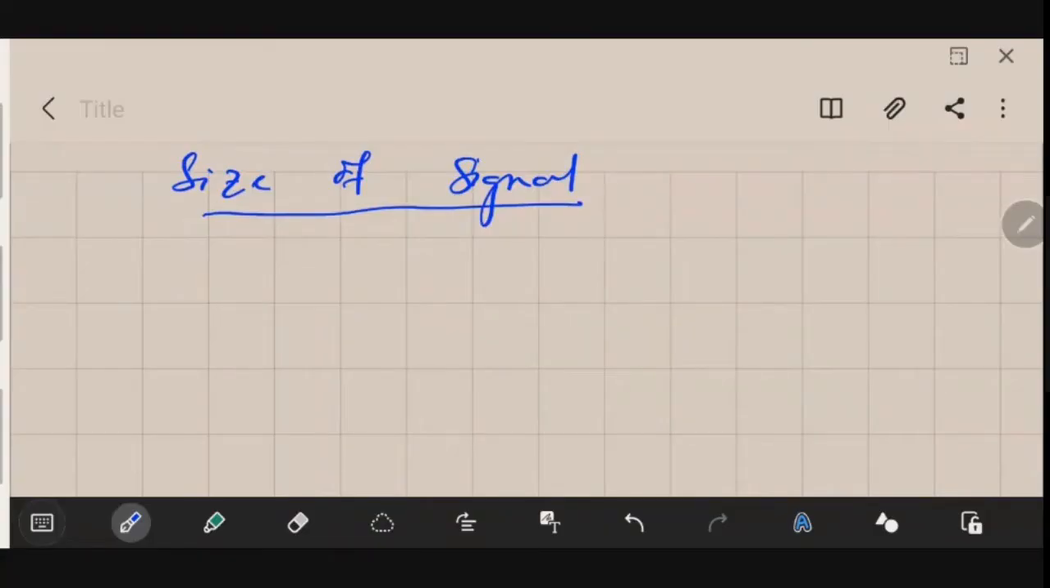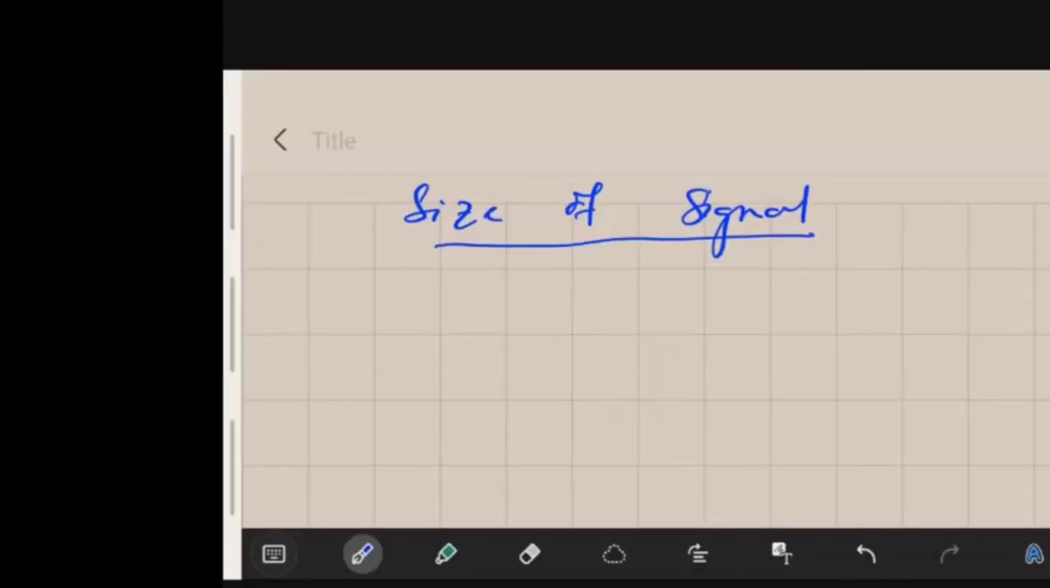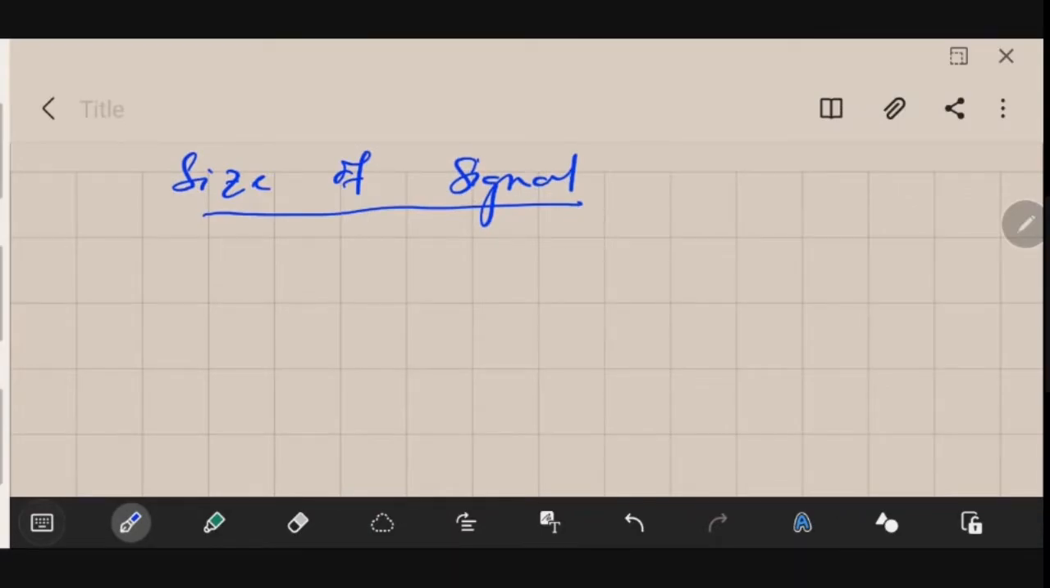So let us begin. Today we will be discussing the size of the signal. A signal is a quantity that you cannot actually see. Obviously, if you have an oscilloscope or something, you could visualize that signal, but practically, with your normal vision, you will be unable to. So we have some parameters by which we could evaluate the size of the signal.